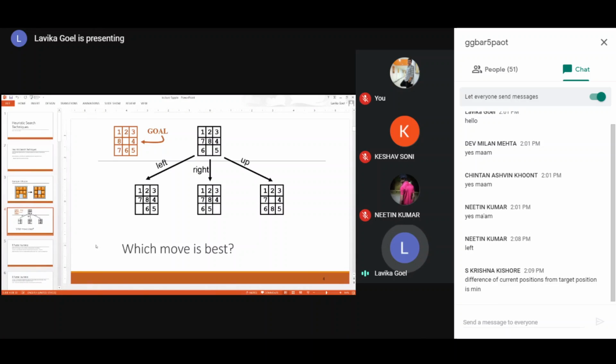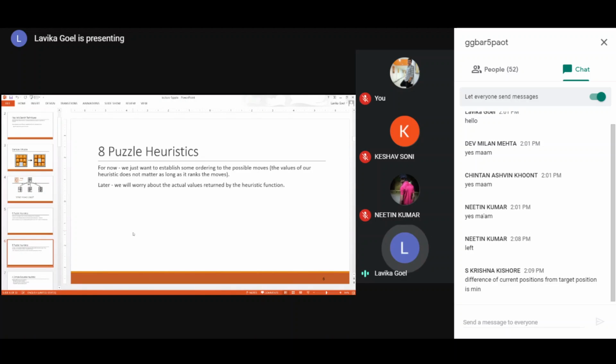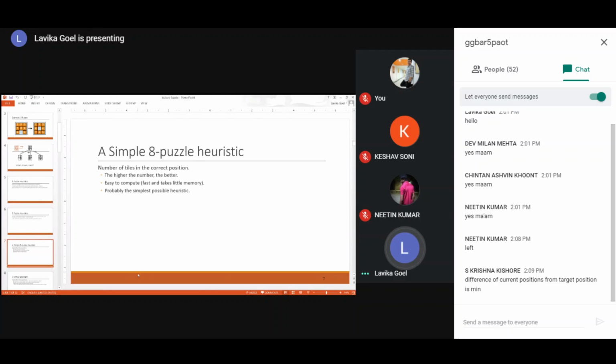Okay, so basically what he is saying is, what heuristic do we use to decide which move is the best, right? We'll try to establish some ordering to the moves, and then we'll try to find out the actual value of the heuristic function also. What Krishna said is difference of current from target position. That is nothing but the number of tiles in the correct position, isn't it? If I see the number of tiles in the correct position, or the number of tiles in the incorrect position, that will give me how far I am from the goal state, isn't it?